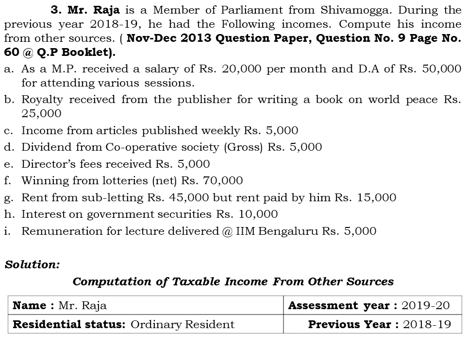Second one, royalty received from the publisher for writing a book on world peace, rupees 25,000. So Mr. Raja has received royalty income for writing a book entitled World Peace, of rupees 25,000. Okay, so this is also a taxable income. It is taxable to everyone, whatever the royalty income received, whatever the nature of the activity is.